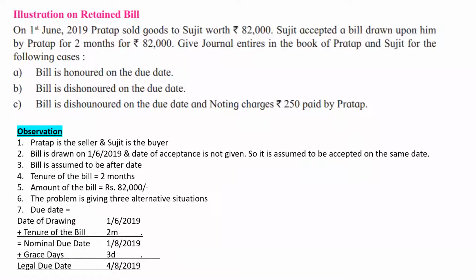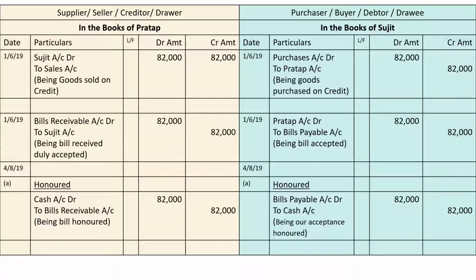Now let us consider the second situation. What is the second situation? Bill dishonored on the due date. So there is no change in the first entry, that is sale of goods and purchase of goods. No change in the entry for bill sent for acceptance and received back as accepted bill. So the 1st June entry is no change. It is only the entry on 4th of August that is going to change.